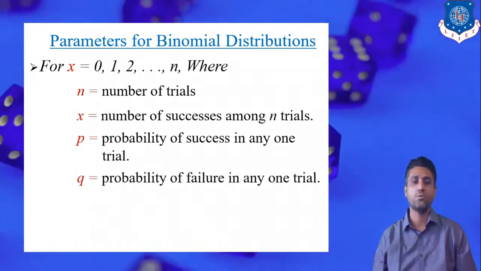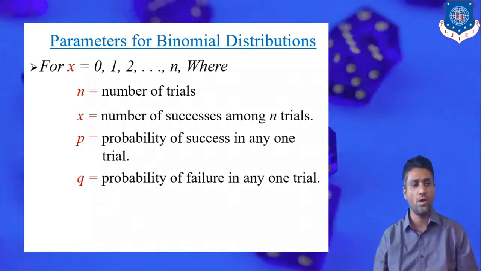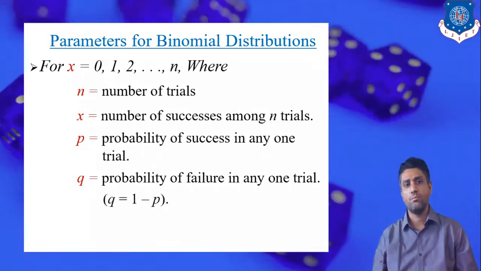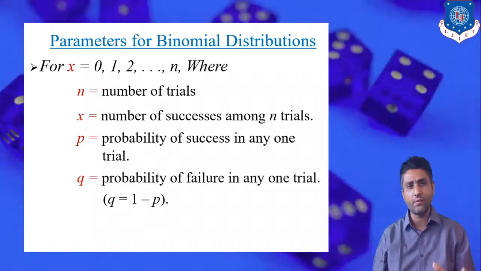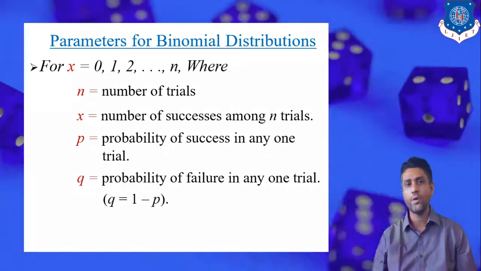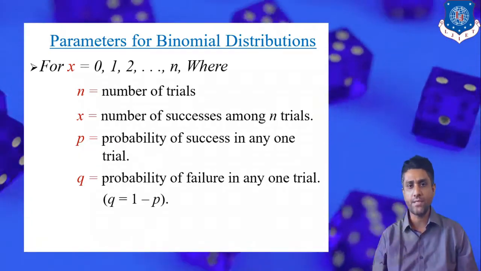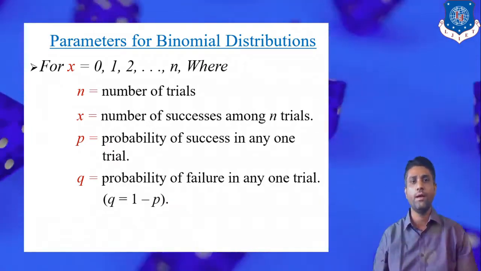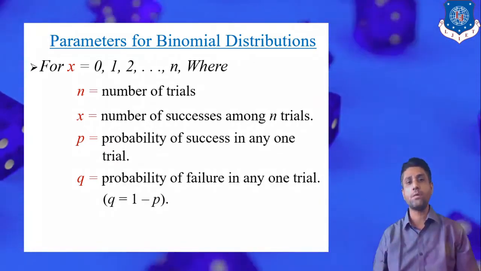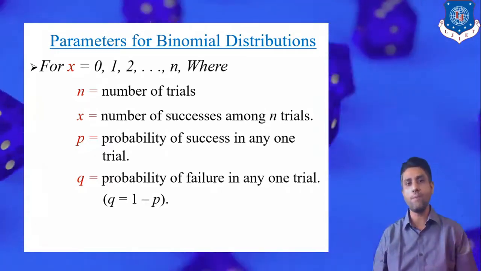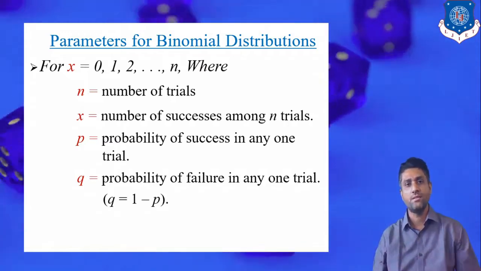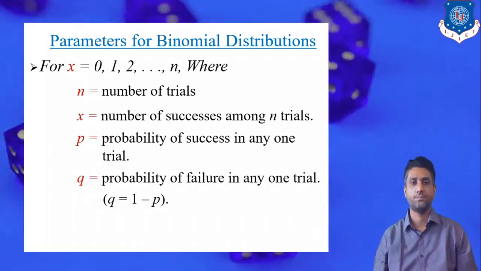That's why the value of q is also 1/2. More precisely, q is equivalent to 1 minus p, because we know that the probability of success plus the probability of failure is always equal to the probability of the sample space, and the probability of the sample space is always equal to 1. That's why we write q is equal to 1 minus p.